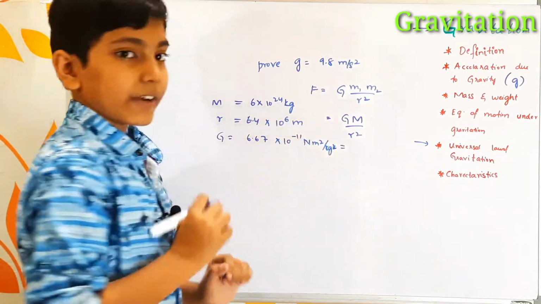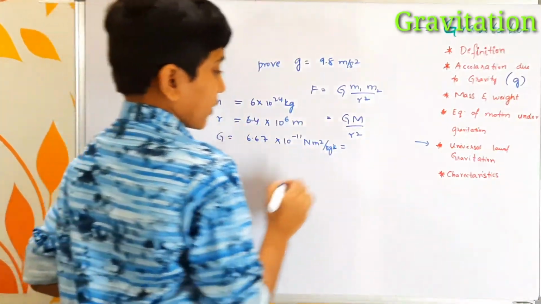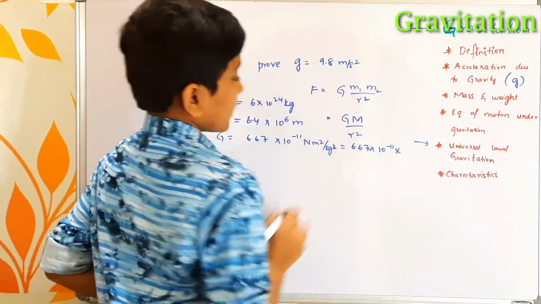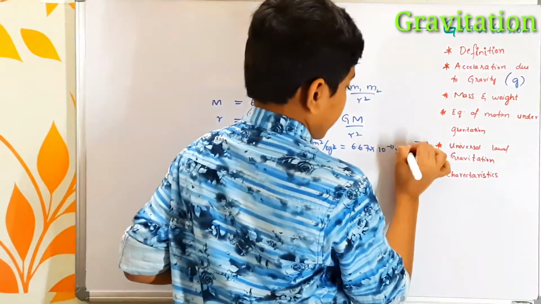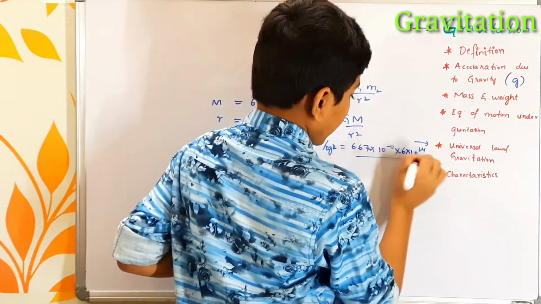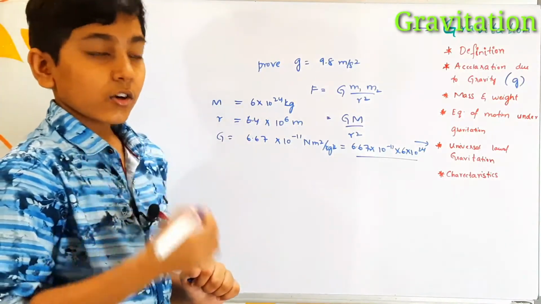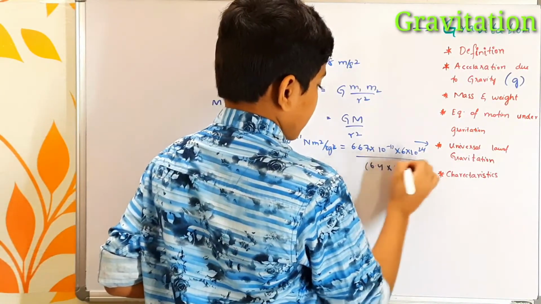So if you substitute the values, it becomes 6.67 into 10 power minus 11 into the mass of the earth, 6 into 10 power 24, whole divided by r square, that is 6.4 into 10 power 6 whole square.